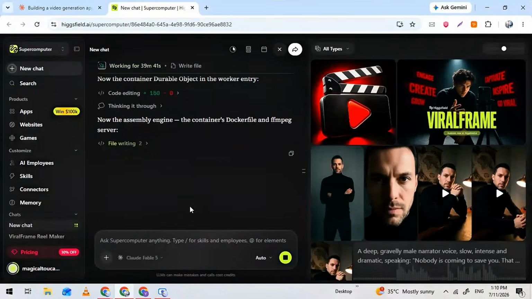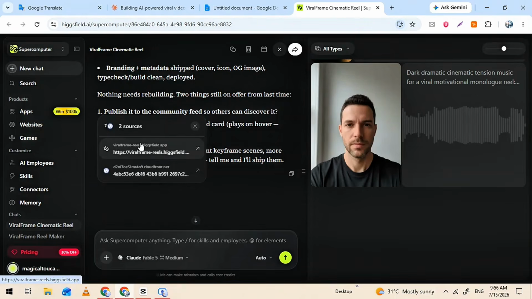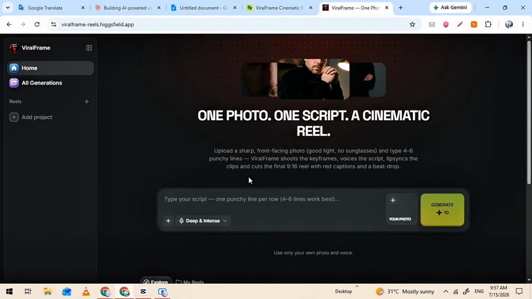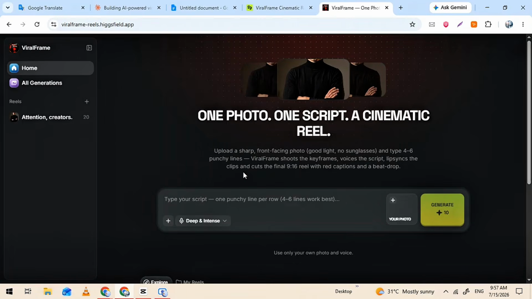Alright, once your website or app is ready, here's what you do. Just hover your cursor over it, and you'll get your website's live link. Click on it, and boom, the website you just built opens right in your browser. Click on Sign In, and you're inside your own creation. And if you spot any problem anywhere, don't panic, just go back, describe the issue to the Higgsfield and Claude Fable 5 model, and it fixes it for you.